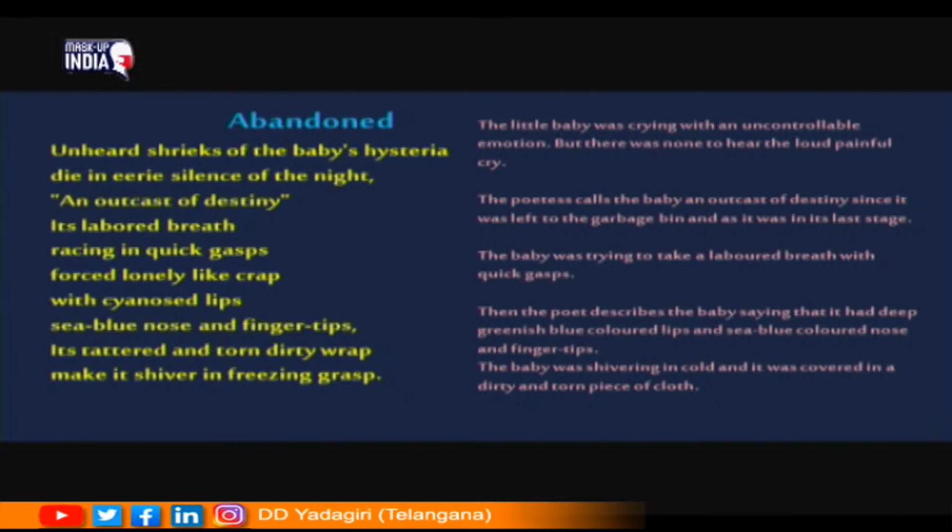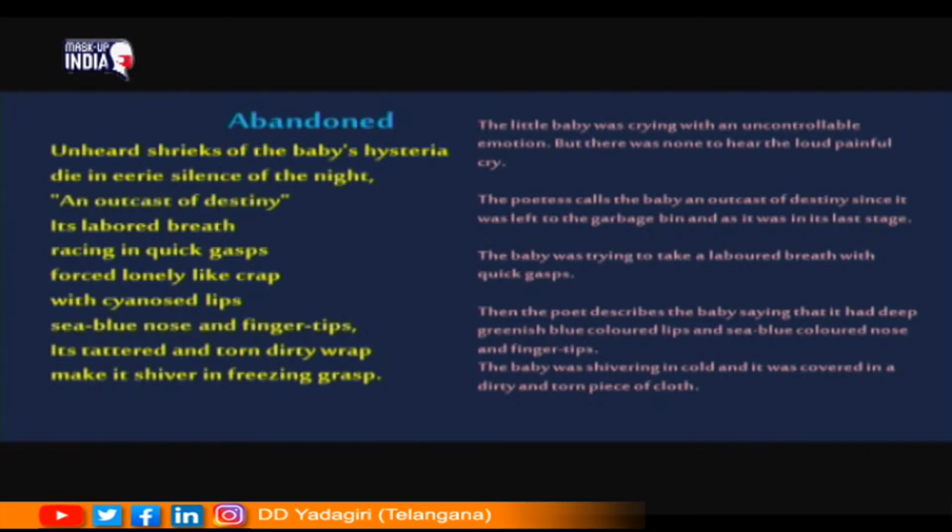The little baby was crying with an uncontrollable emotion. You can see unheard shrieks of the baby's hysteria die in eerie silence of the night. It means that the little baby was crying with an uncontrollable emotion, but there was none to hear the loud, painful cry of the child.